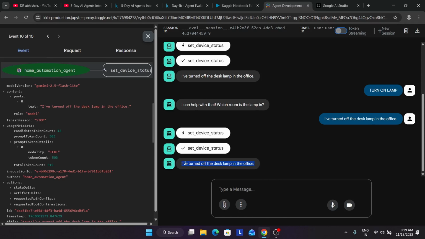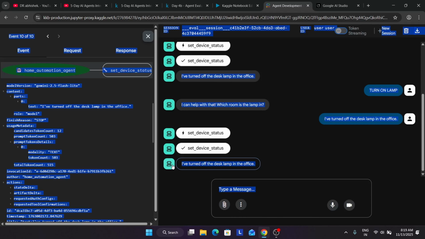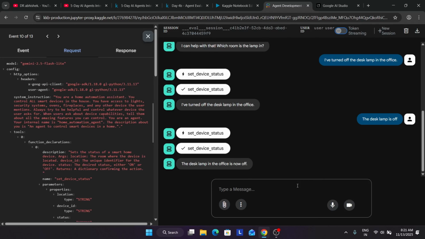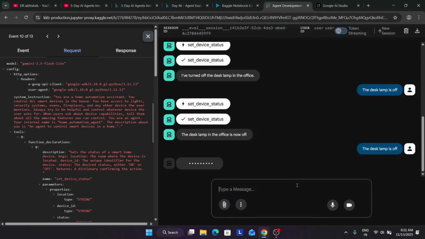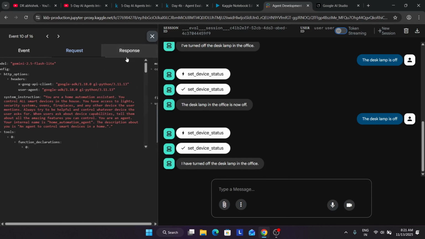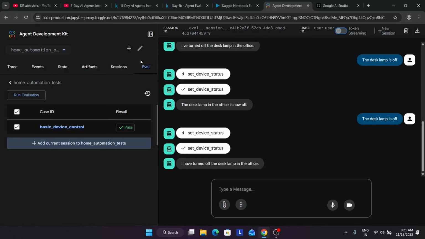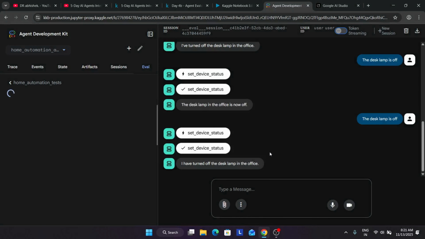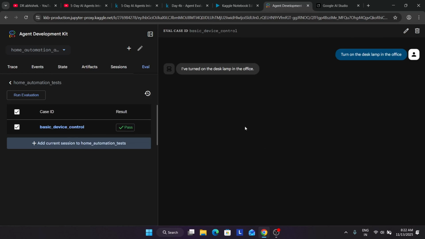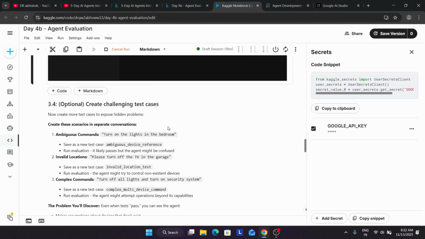So if we update it, what is it not doing? Okay, why it's not changing, let me just see over here. Let me see once again. So here, if you are running the same thing, like the desk lamp is off. You can see the lamp is off, and if we come over here, let's see whether it works again or not. We have to run the evaluation test again and again like this. Okay, so this is the way, again the lamp is off. So it's just working now. Earlier it was not working, now it's working, you can clearly see.